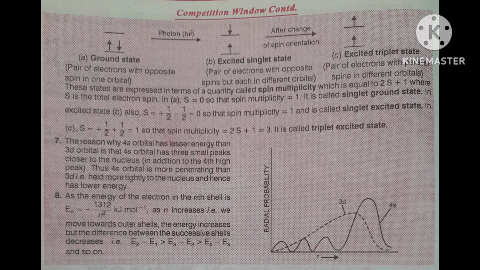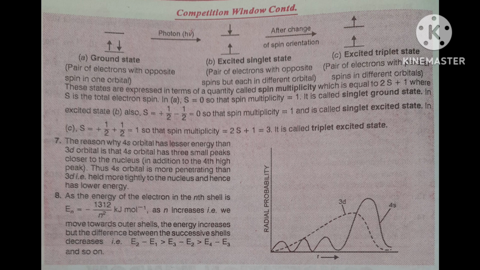S is equal to, when both are in parallel state, excited triplet state. Correct? There both are in the same direction, then here both will add. Total spin will be plus half plus half, because both electrons are in the same direction. Then s is equal to 1.